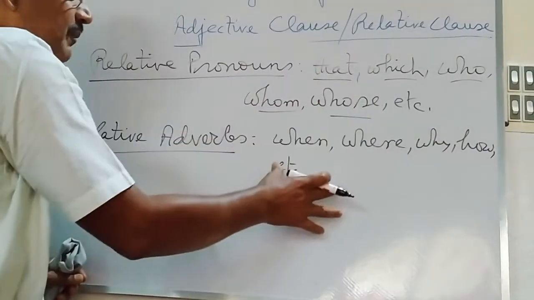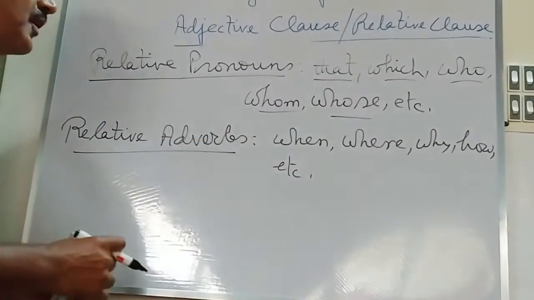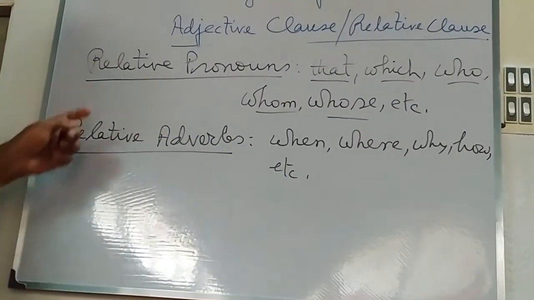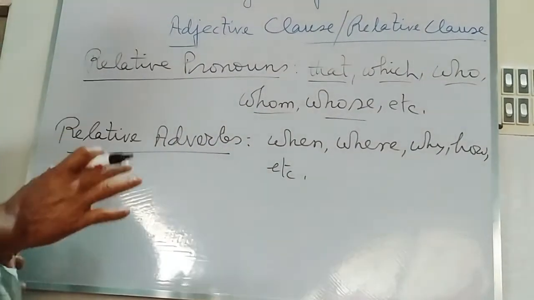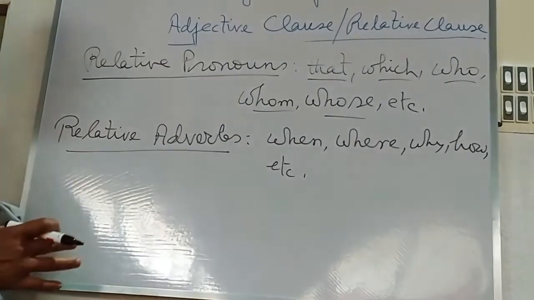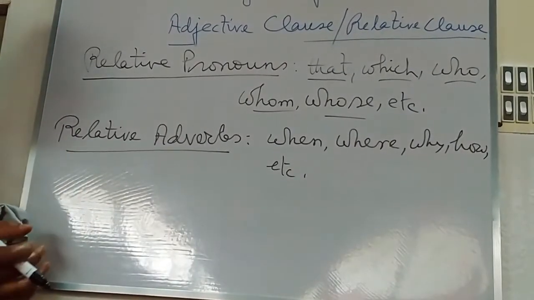These relative pronouns may be used in order to frame the sentence containing the adjective clause or relative clause. Now, at the time of making the sentence with the adjective clause or relative clause, you will have to see the antecedent.